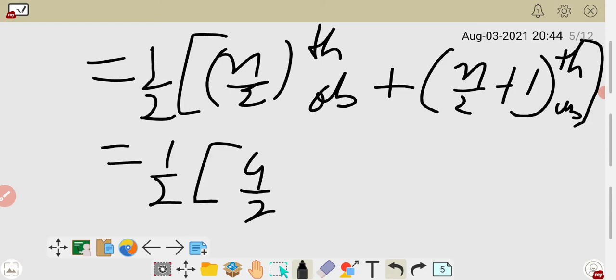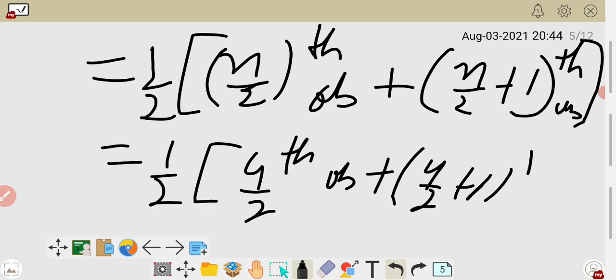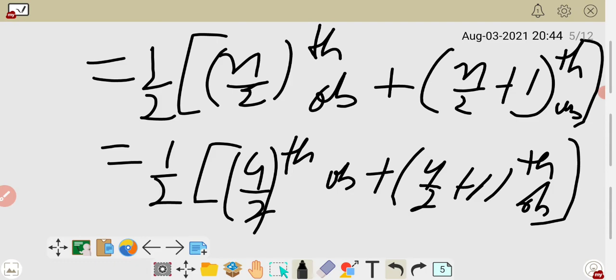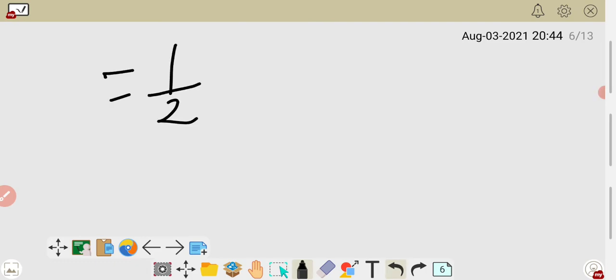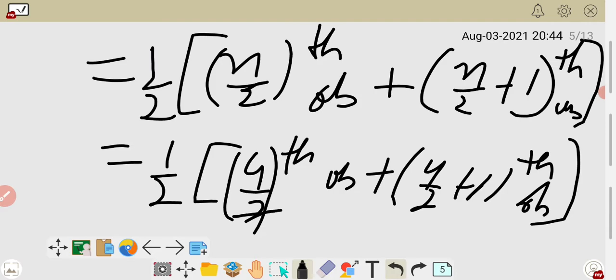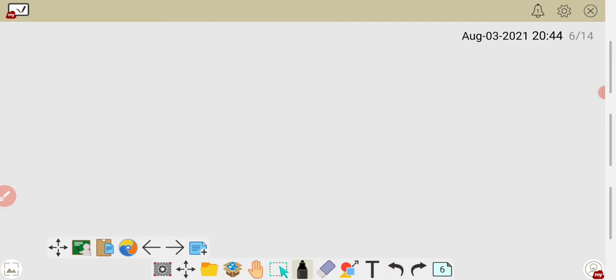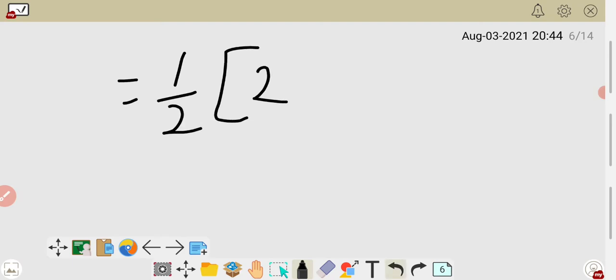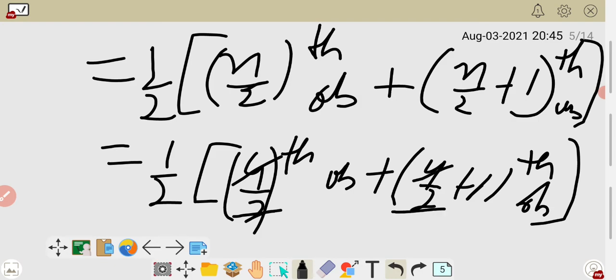Right here, 1 upon 2, 4 upon 2th observation plus 4 upon 2 plus 1th observation. Now what will you get when you solve? 4 upon 2 means the second observation, and 1 upon 2 stays as it is. 4 upon 2 becomes 2. Just write here 1 upon 2 as it is. It becomes second observation plus what will you get here? 4 upon 2 is 2, 2 plus 1, 3.